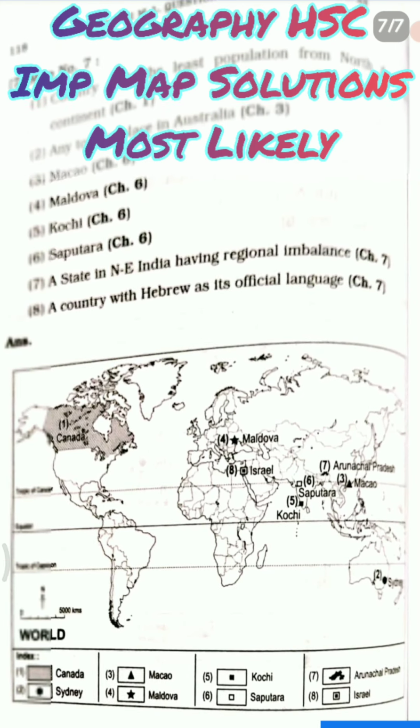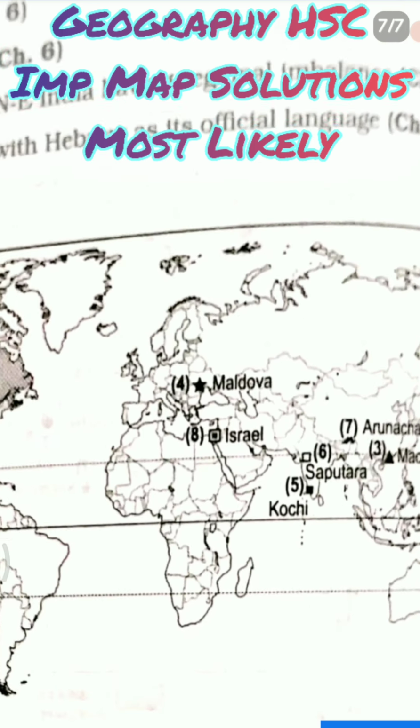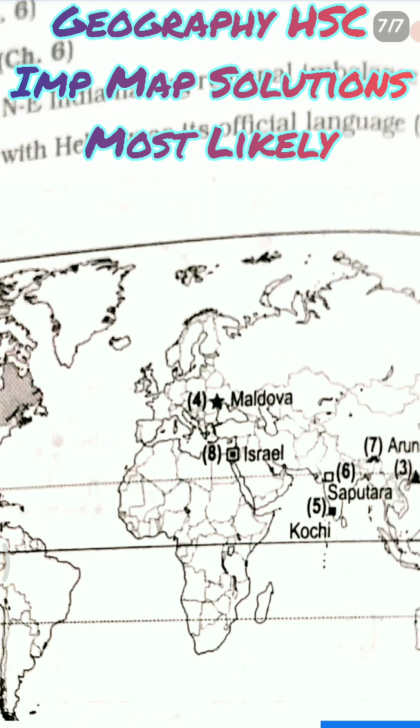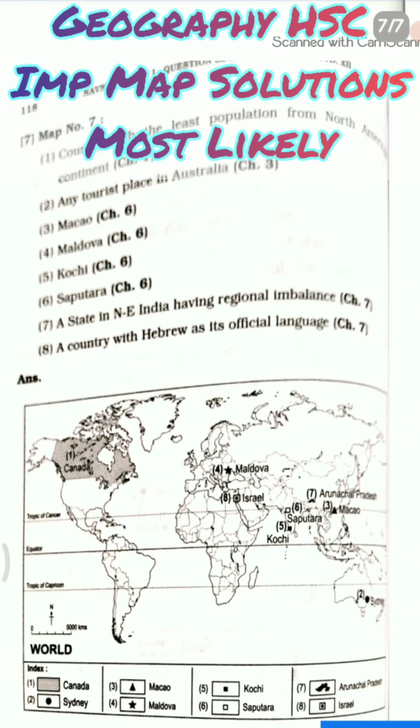And then lastly, a country with Hebrew as its official language. So the country which has Hebrew as its official language is Israel. So the denotation of Israel is seen here. Okay, about South Africa. So this is all about the map section.